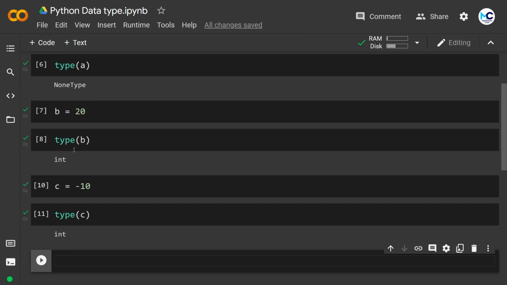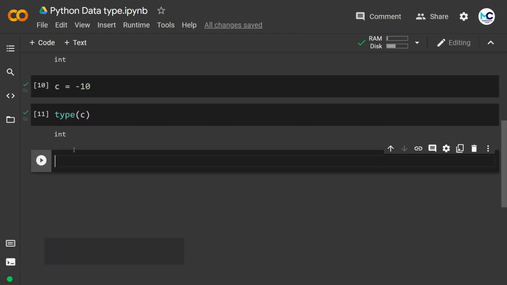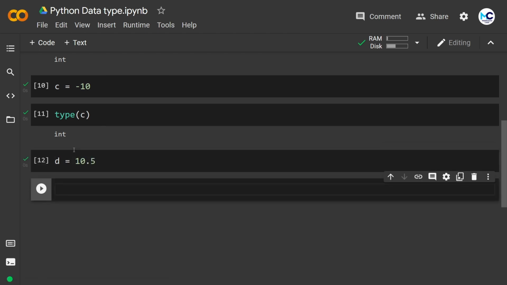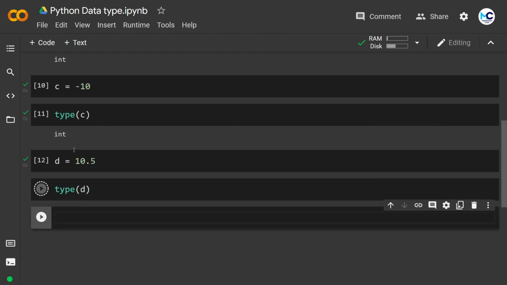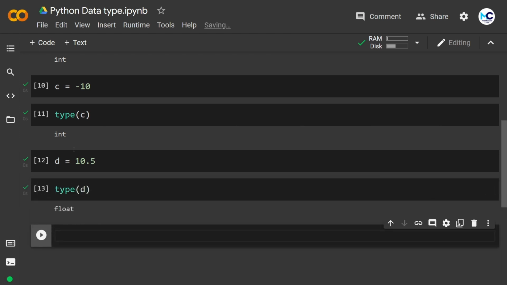In Python, when we are working with decimal numbers, they are considered as a float data type instead of an integer. So here I have variable d equal to 10.5. Now let's check the type of d. So it printed float in the output. So that's the float data type. When we have decimal numbers in the value, that is considered as a float data type.